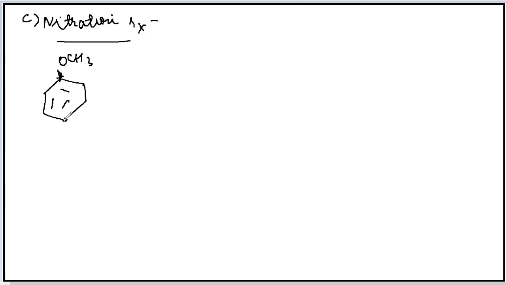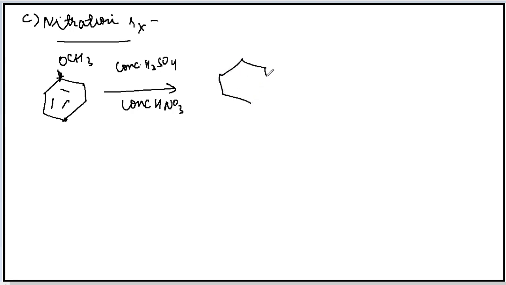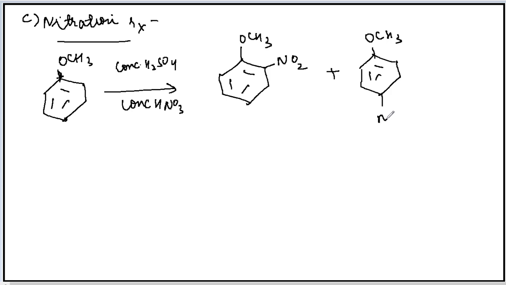Nitration reaction takes place when the ether undergoes reaction with concentrated sulfuric acid and concentrated nitric acid. Again two products will be formed, ortho product and para product. This is the ortho product, it will be minor, and the para product that is formed will be the major product, like in all the electrophilic substitution reactions of ether. This is the minor product.